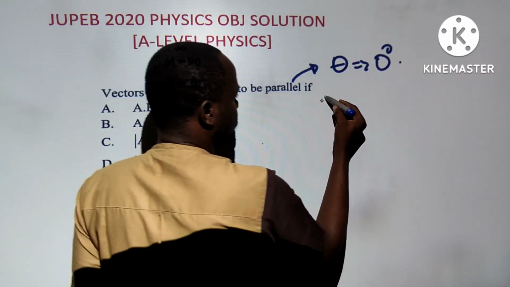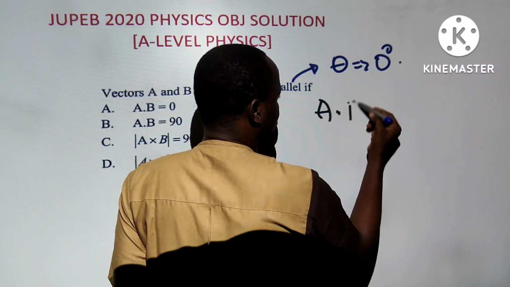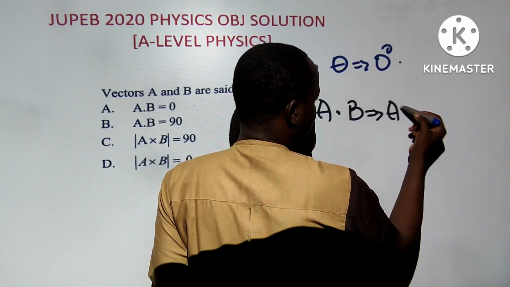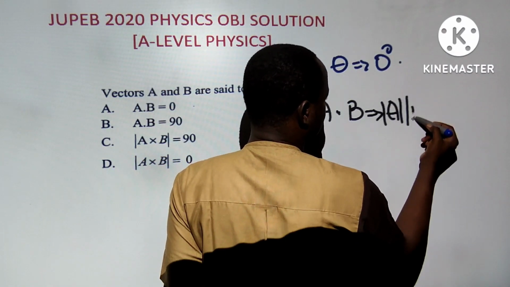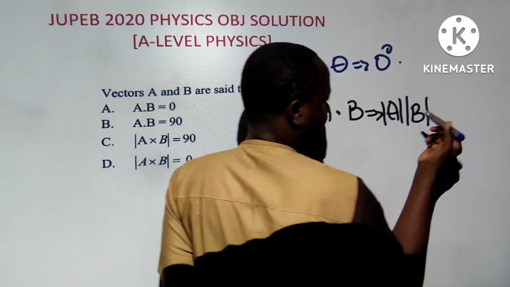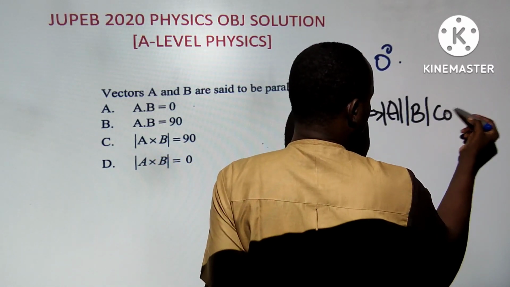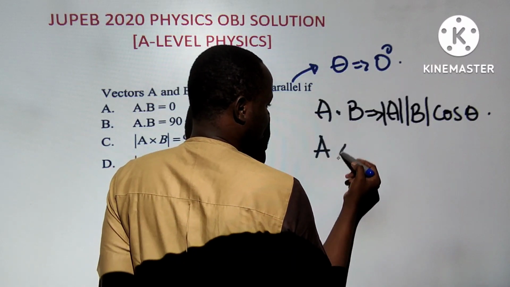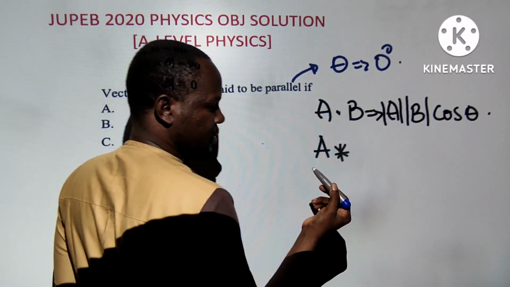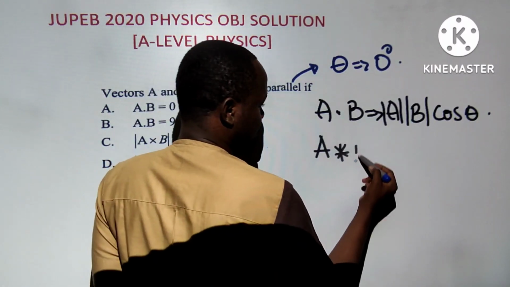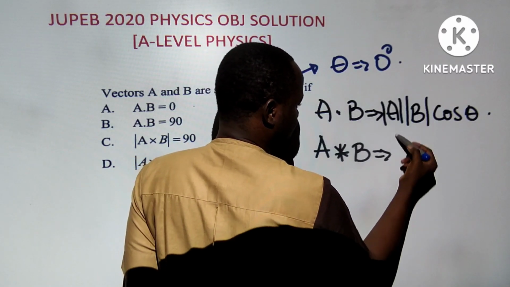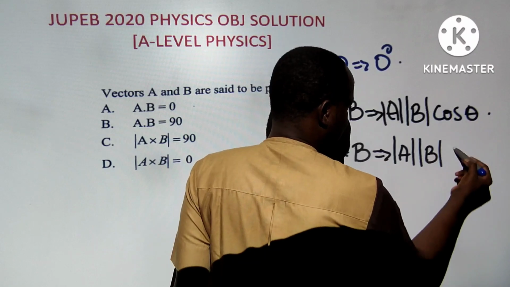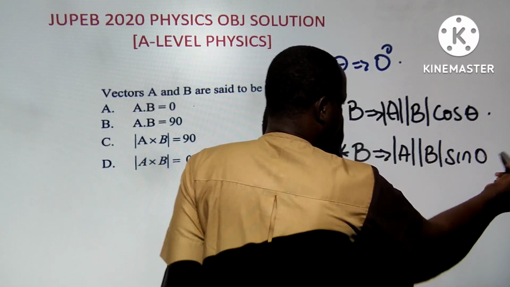We have the dot product, the scalar product, A dot B equals magnitude of A multiplied by magnitude of B, then cos theta. Then we have the cross product, A cross B, which equals magnitude of A multiplied by magnitude of B, then sine theta.